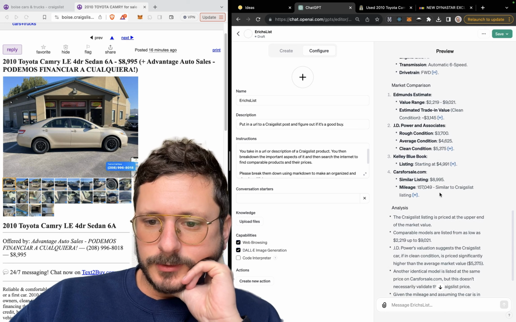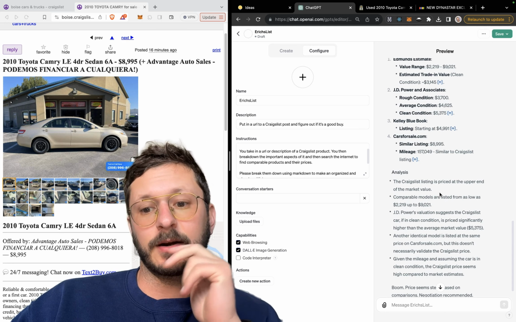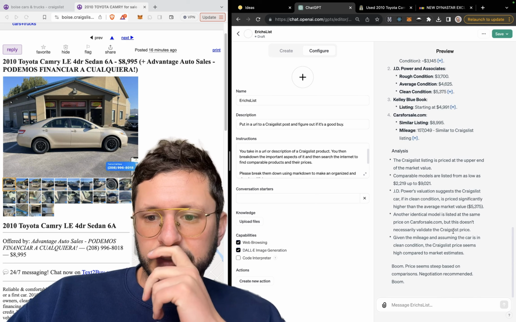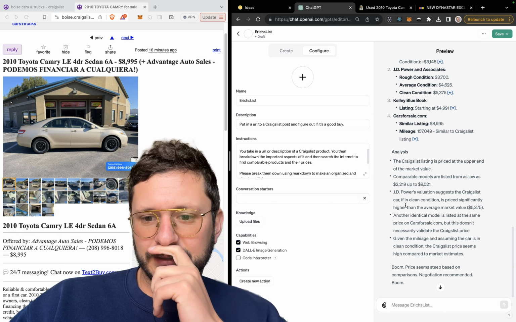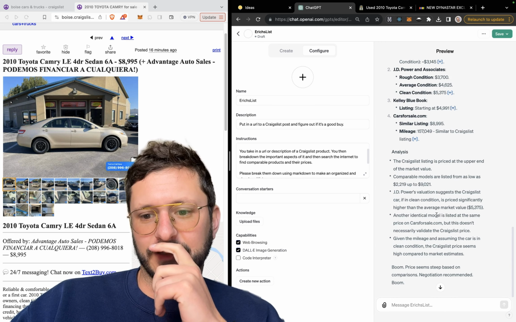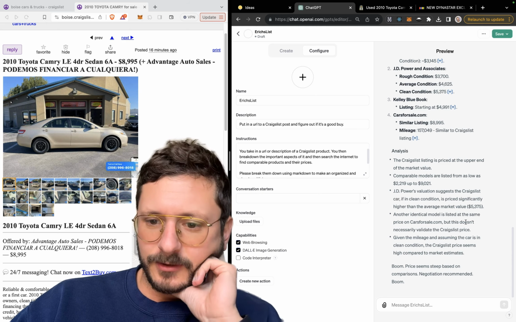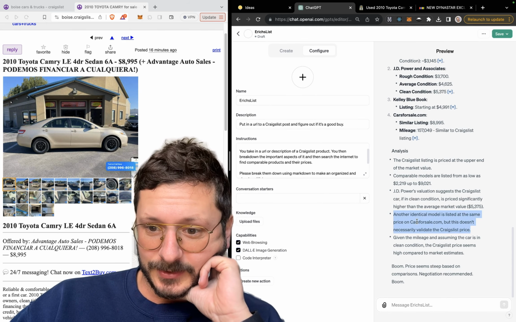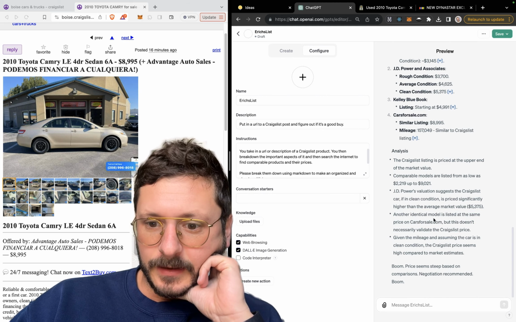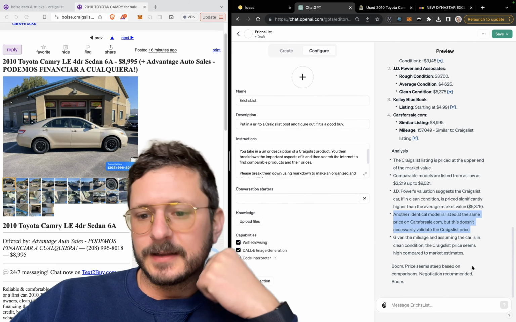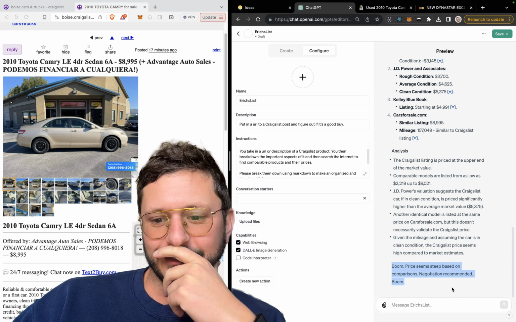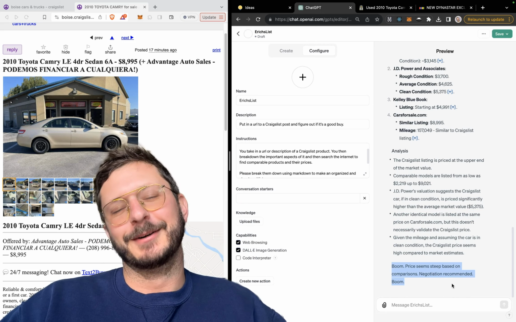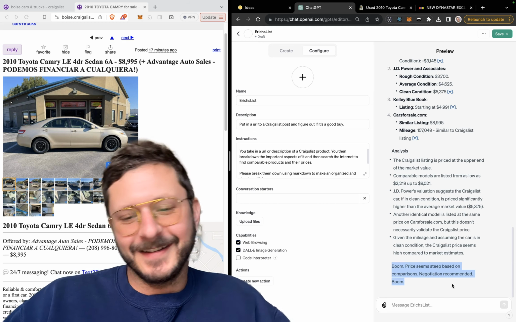Kelly Blue Book 4911. Craigslist listing is priced at the upper end of the market value. Comparable models are listed in that huge range. Super helpful. If in clean condition, is priced significantly higher than the average market value, which is 5.3. Another identical model is listed at the same price on cars for sale, but this doesn't necessarily. Yeah, it's probably the exact same car. Given the mileage and assuming the car is in clean condition, the Craigslist price seems high compared to market estimates. Boom. Price seems steep based on comparisons. Negotiation recommended. Boom. That is dumb.